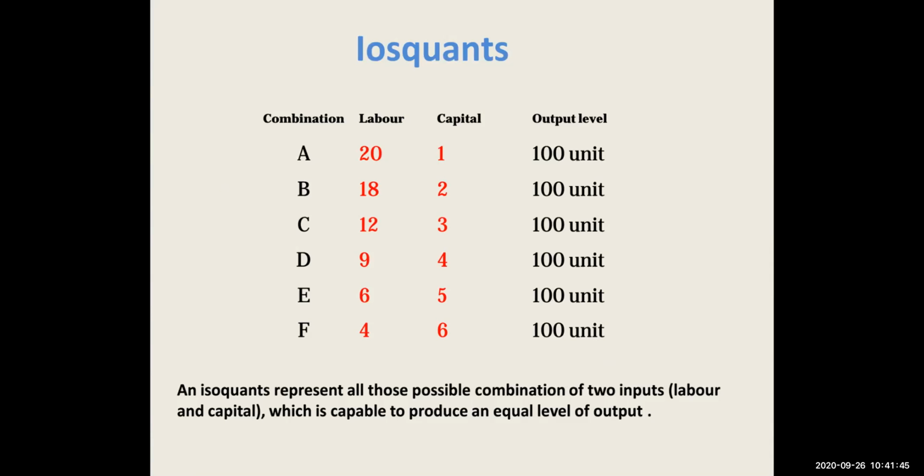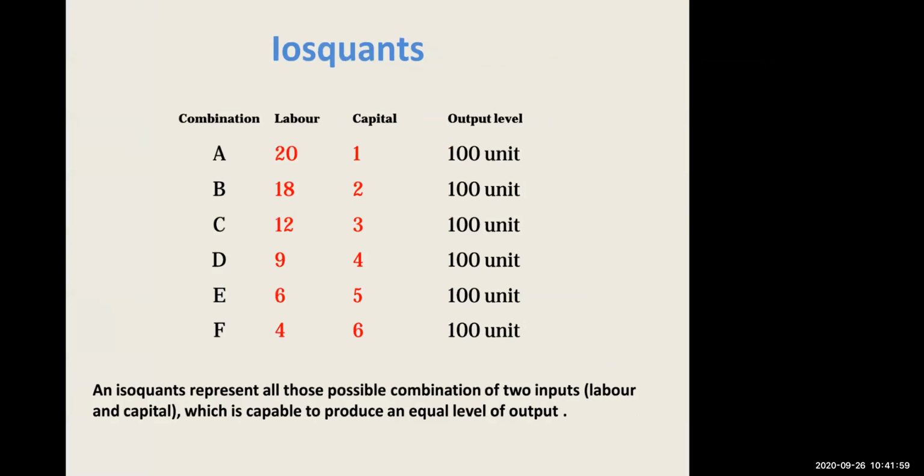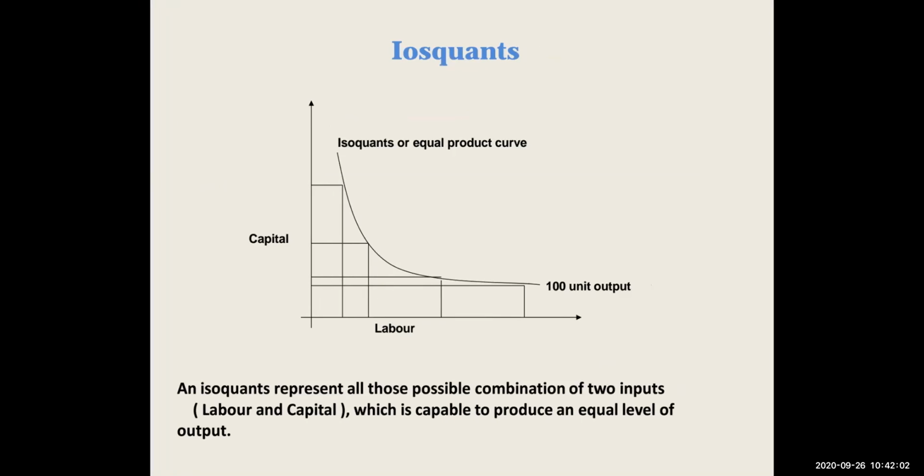These are the isoquants. An isoquant represents all the possible combinations of two input factors, be it labor or capital, which is capable of producing an equal level of output, which means that you can have all the possible combinations of two inputs, like let's say labor and capital. It is up to the producer which combination they want to take, whether they want to take more labor or more capital, or they want to keep both equal. So it is the combination of two inputs which can give you an equal level of output.